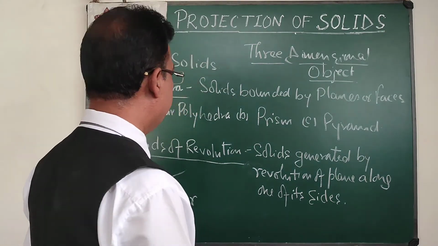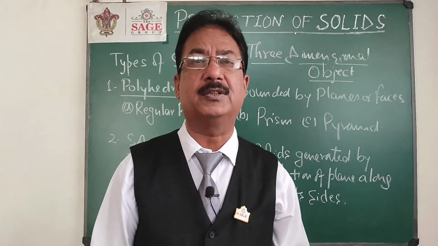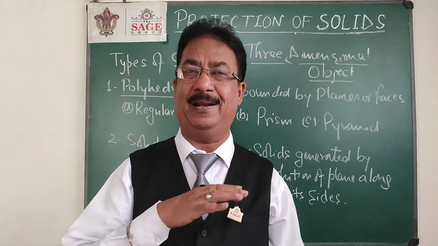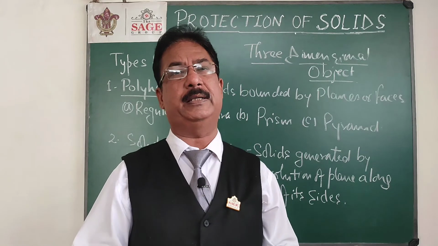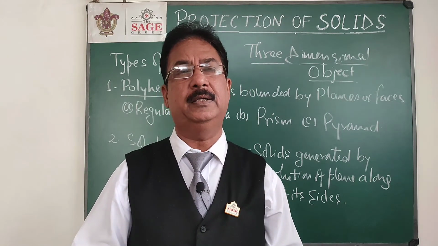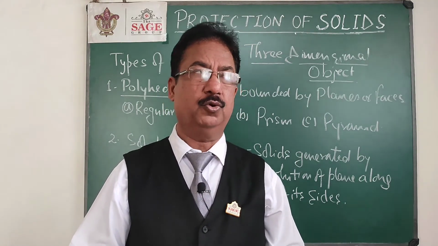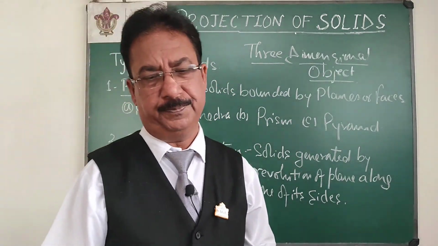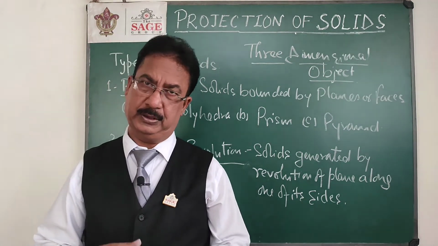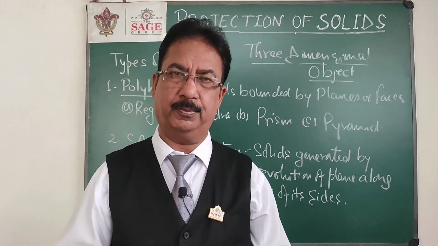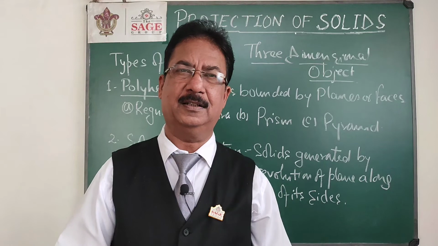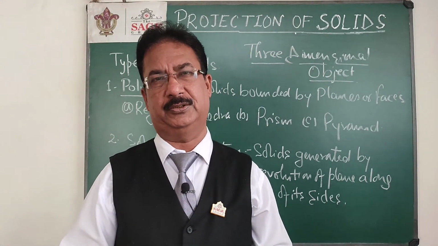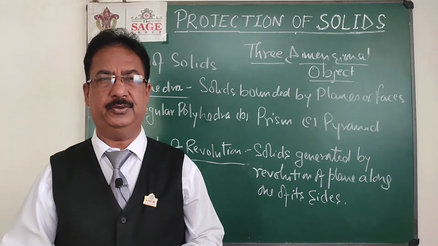And you also know about the frustum of a pyramid and frustum of a cone. If we cut a cone or a pyramid parallel to the base, then the lower part is known as the frustum of a cone or frustum of a pyramid. So in this chapter we are dealing with all these solid shapes. I hope you just recall those shapes in your mind, and in the next class we will start placing these solids in space and drawing the projections. Okay, thank you very much.